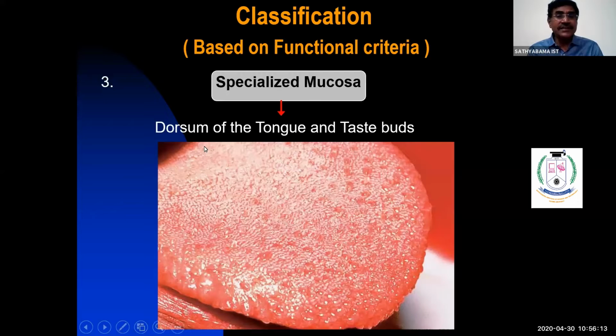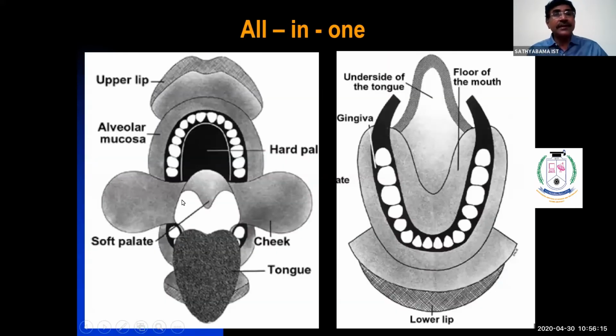This slide is a schematic diagram where one can appreciate all the different types of mucosa. See here, there is the hard palate and gingiva. The gingival portion is very close to the tooth, so gingiva always comes under the masticating mucosa. Lining mucosa is the lip, cheek, soft palate, ventral aspect of the tongue, and alveolar mucosa. The dorsum of the tongue always belongs to the specialized mucosa.